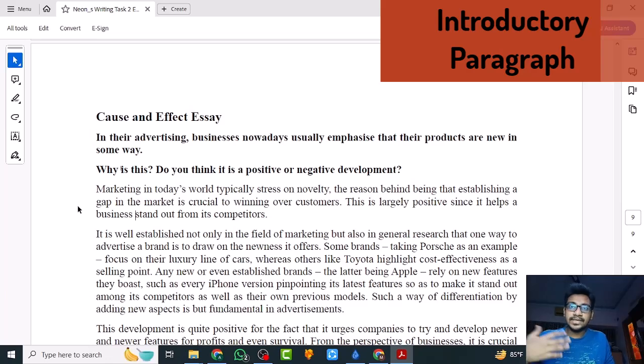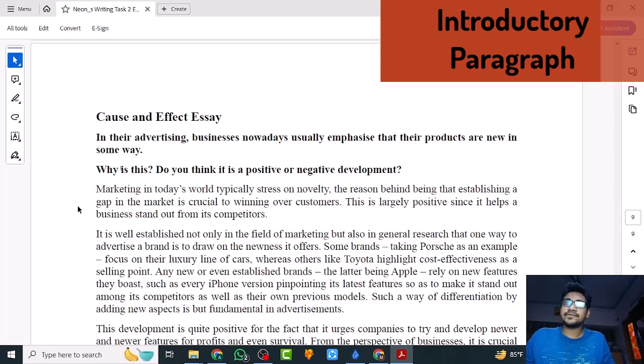Why? Not because it makes it more difficult. Yes, it may make it a little more difficult for me to write, but most importantly because of the time. There is a time limit of 1 hour that you have to complete the first writing task as well as the second writing task. And even more importantly, even if you are a very fast writer, a very fast typist, still if you write a lot, if you type a lot, then there is a good chance that you are writing unnecessary stuff.